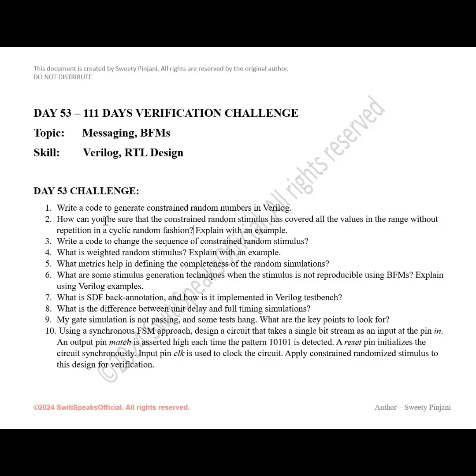And you need to create a code to generate this constraint random stimulus which covers all the values without repetition in cyclic random fashion, and write the code in Verilog. Write the code and execute it and see if your values are really getting generated without repetition and you are covering all the values. The next question is, you need to write a code to change the sequence of constraint random stimulus. The sequence in which stimulus is generated, that you need to change. The next question is, you need to explain what is weighted random stimulus with an example.